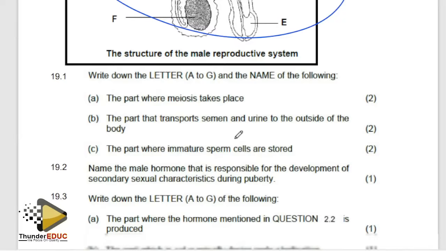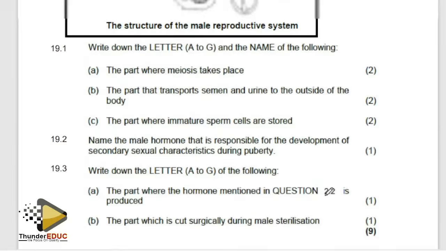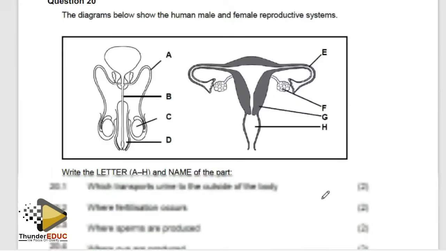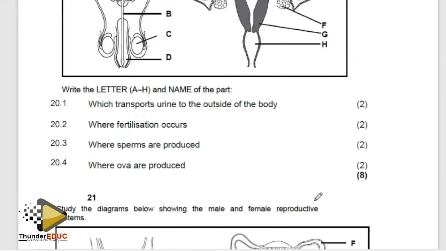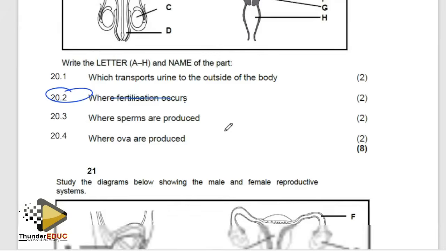Okay. Name the part which is surgically cut during sterilization. We say that is this, the vas deferens B, and the process is called vasectomy. So I'm just choosing a question to see if we can answer it. Okay, let's just choose one. Where does fertilization occur? In the fallopian tube. You see? It occurs in the fallopian tube. Not the oviduct. I said it.